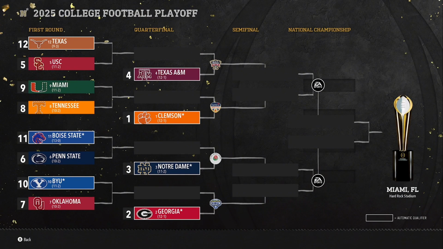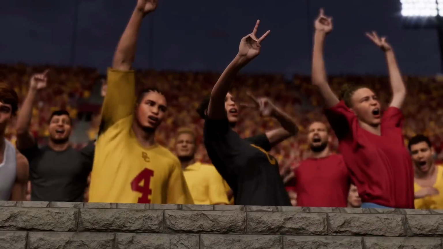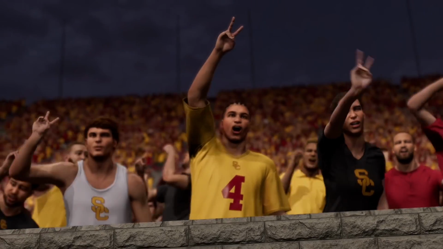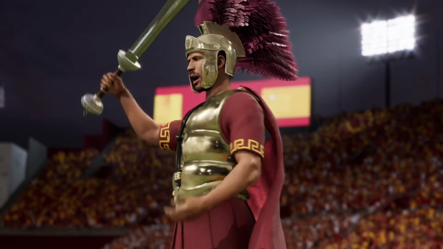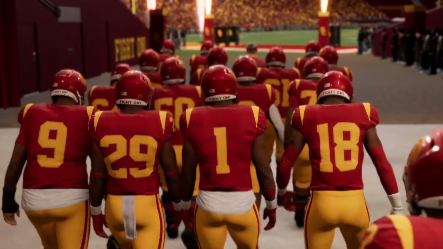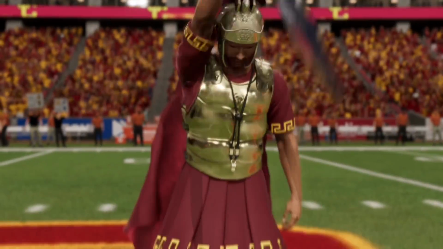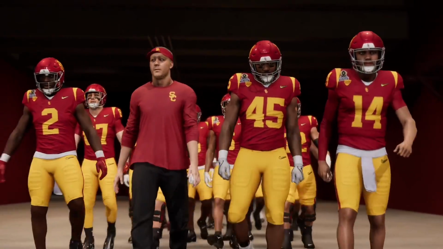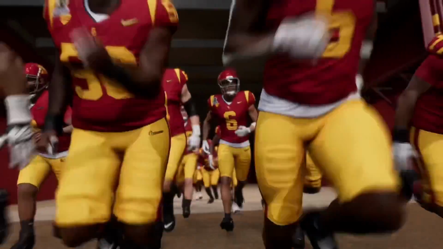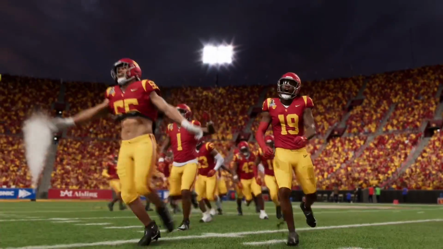But let's hop into this first game, Texas against USC. Let's do that. And I need to check out all these weird jersey patches. They're going to look super weird. Like USC, what were they? Big 10. I keep thinking they're Pac-12, so I keep thinking they're Conference USA. But Big 12, the MAC is where the USC Trojans are at. So let's see it. We're just going to see the back of them. Okay, we're just going to see a cool samurai guy, or it's a Trojan, obviously, because they're USC Trojans. But look at that MAC logo. I kind of like it. I mean, it's a little close to the CFP logo, but it still looks cool.